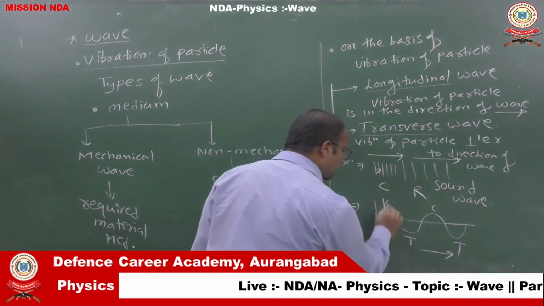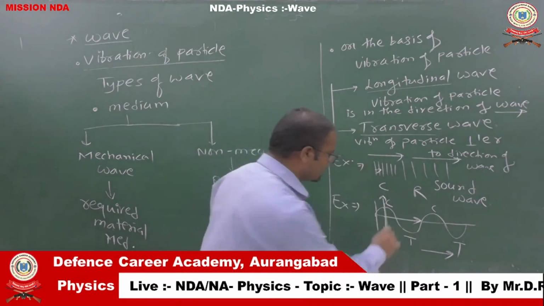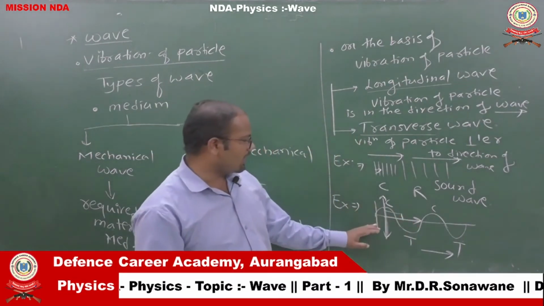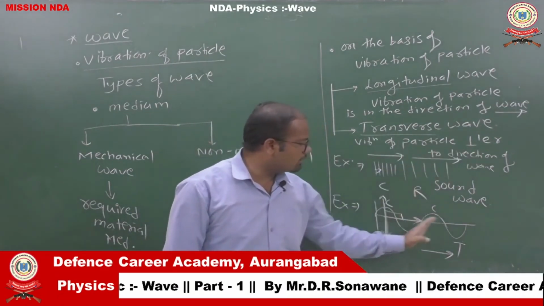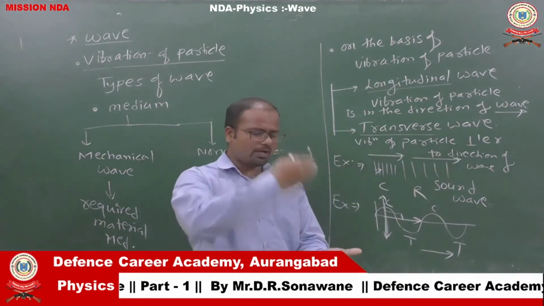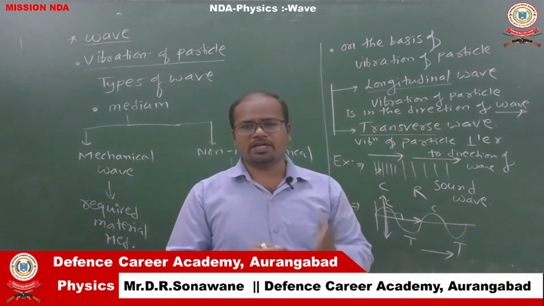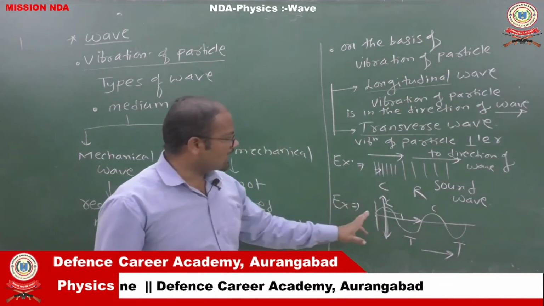Means here is the vibration of particles, but the wave is traveling in a forward direction. They are both perpendicular to each other. That's why we say the vibration of particles is perpendicular to the direction of propagation of the wave. Particles are moving like this and the wave is going in this perpendicular direction. So this wave is nothing but the transverse wave.